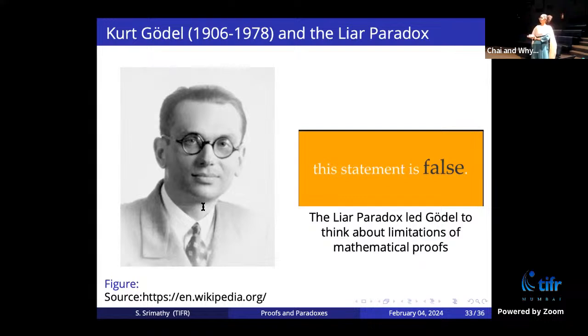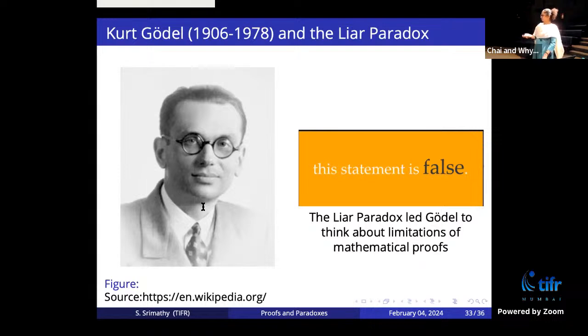Okay, so this was analyzed by Godel. Kurt Godel is a very influential philosopher and mathematician, and he actually looked at the liar paradox more carefully, more deeply than we do, and then he thought about the limitations of mathematical proofs. Well, there are some self-contradictory statements in mathematics. Then he suspected that mathematical proofs do not exhaustively cover all the truth. There may be a lot of true sentences out there, and he was questioning whether mathematics can prove all the statements that are true.